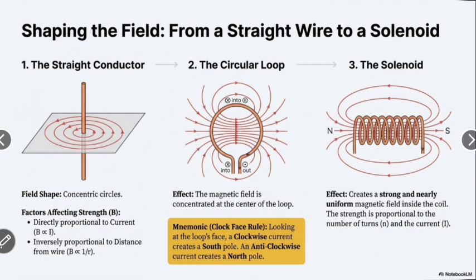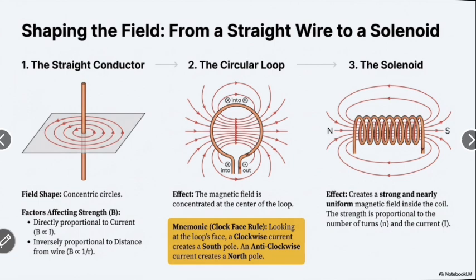Now we are studying the circular loop. Here we can see the circular loop effect. The magnetic field is concentrated at the center of the loop. The clock face rule: looking at the loop face, a clockwise current creates a south pole and an anti-clockwise current creates a north pole.